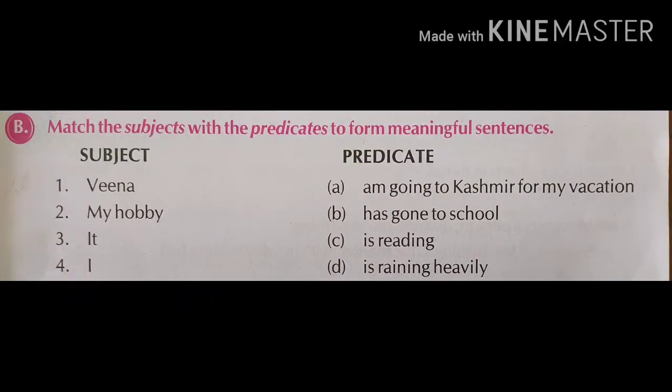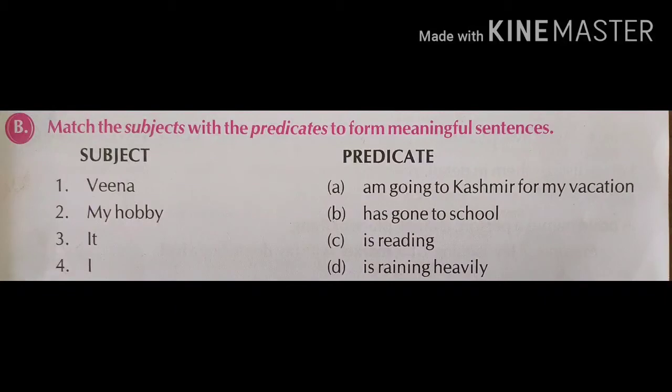Veena has gone to school. So match option 1 with option B. Now option number 2 from the subject column. My hobby. Which is my hobby? Option C, is reading. My hobby is reading. This is a meaningful sentence. So match option number 2 with option C. Third one is it.